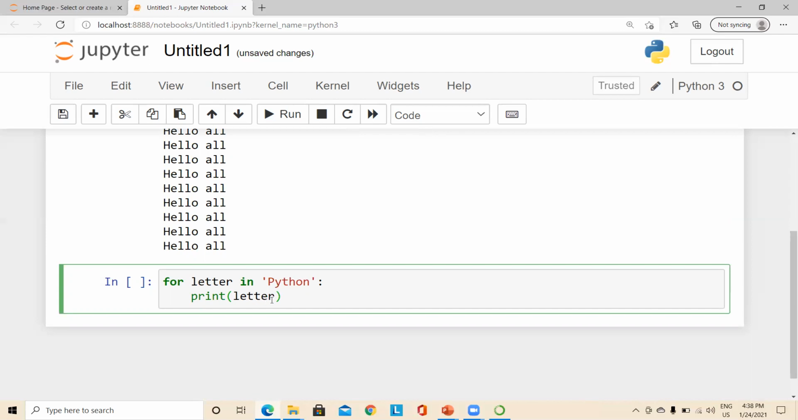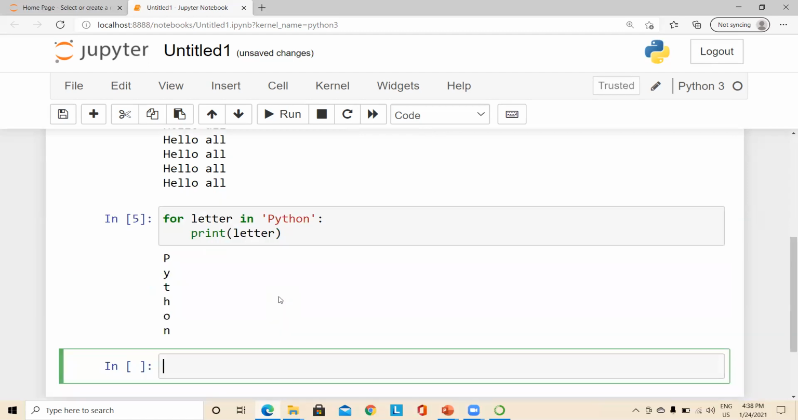So the working is similar. The letter will represent each and every character that is available in the string constant, right? So when we execute this, we'll get all the letters printed on individual lines. So this is the output. This is how it can be used along with the string data type.